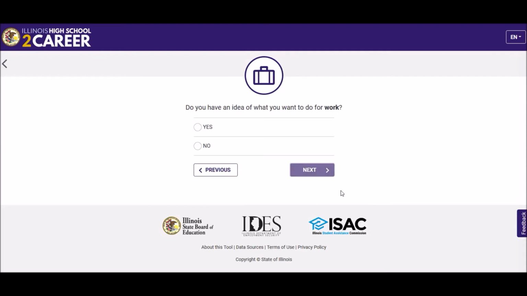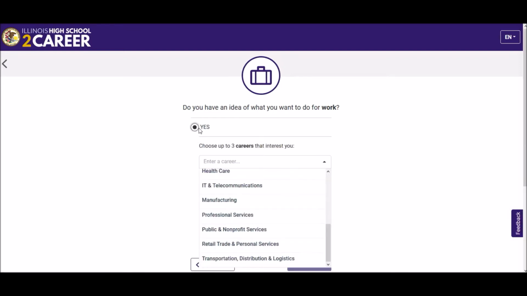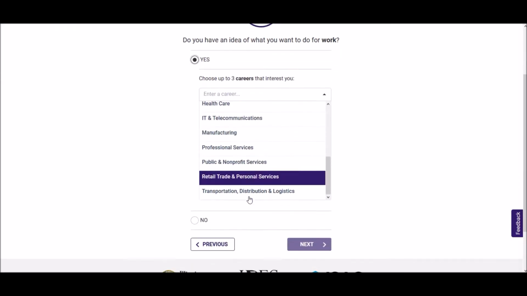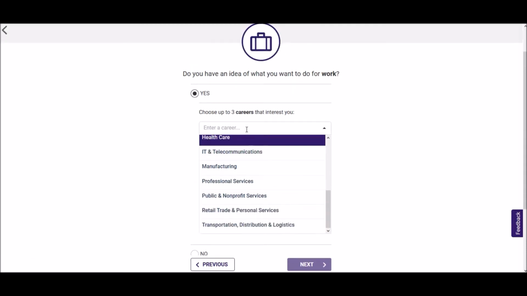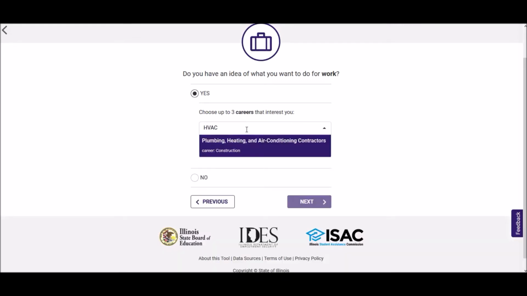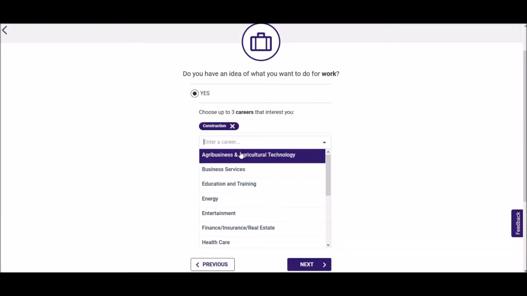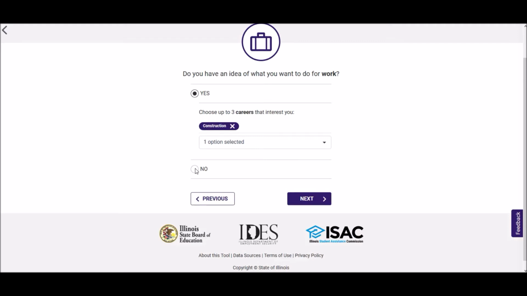For both the no further education and not sure paths, the user will be asked one more question. Do you have an idea of what you want to do for work? If desired, the user can click yes here to choose from a list of career sectors. If they're not sure which sector their occupation falls into, they can type it here, and the tool will suggest career sectors. For example, if I want to explore a career in HVAC, the tool will clarify that workers with this industry code are found under construction, and will choose this career from the list if I click on it. For this example, let's click No, which will show us results for all careers.